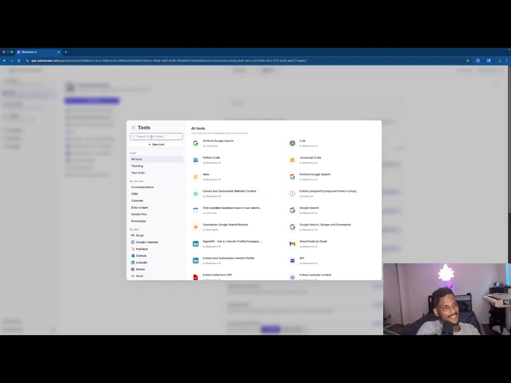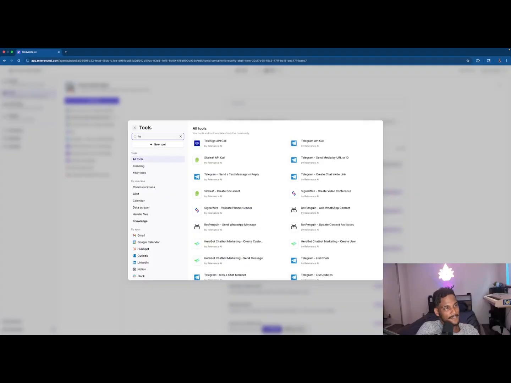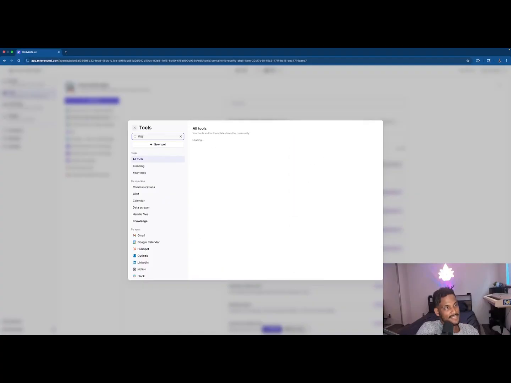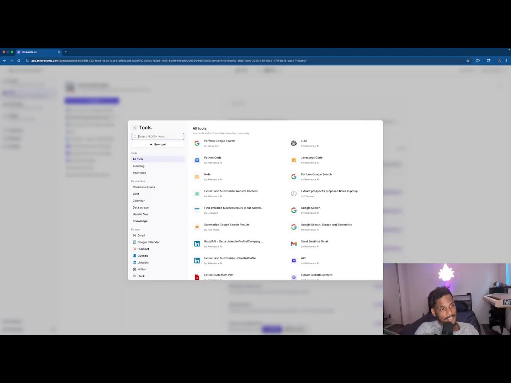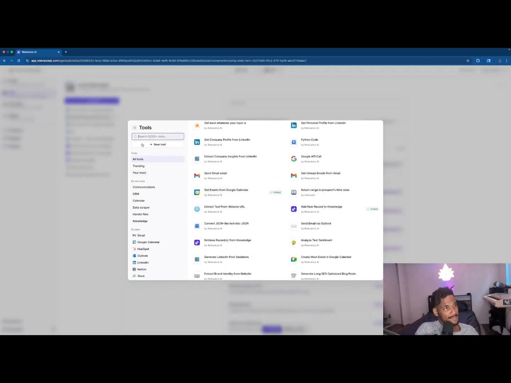You could type in, again, Telegram, and that appeared. We have IFTTT. Somebody already made an API for that. It's basically an endless list. And again, if a tool does not exist, you can actually create one yourself, which I think is really amazing. So yeah, this can do a lot, and we're going to make a lot of videos about this.